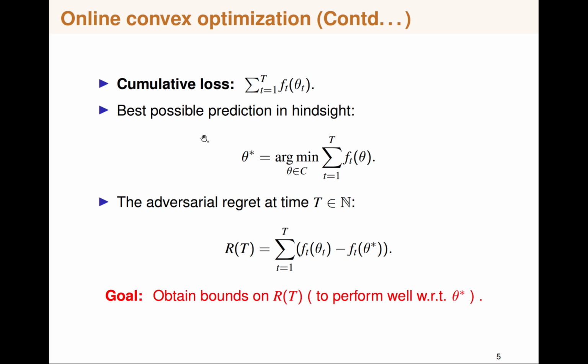However, by considering such a measure, where we consider just the best possible prediction in hindsight, we can hope to achieve an algorithm which we can compare against the best possible prediction in hindsight. So the adversarial regret is just the difference between our cumulative loss till capital T iterations, minus what the best possible prediction in hindsight would have achieved.